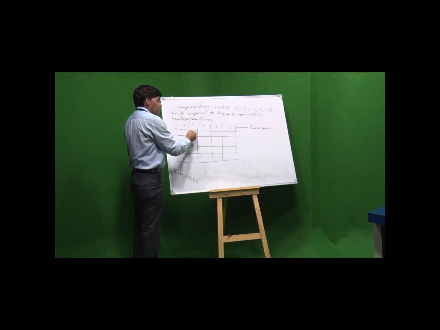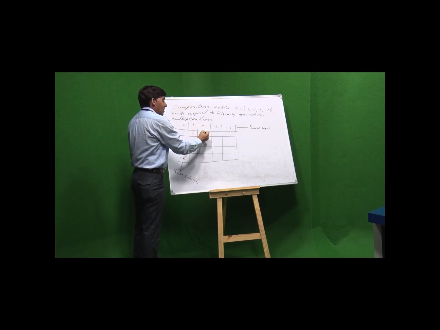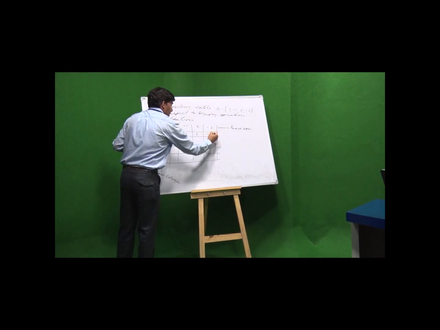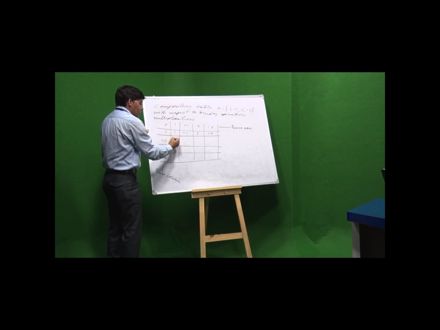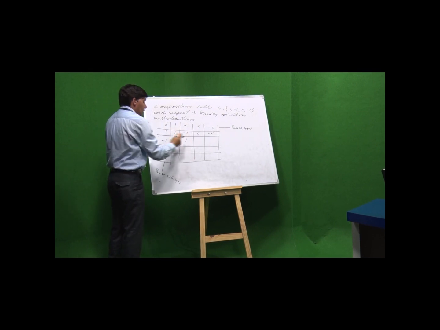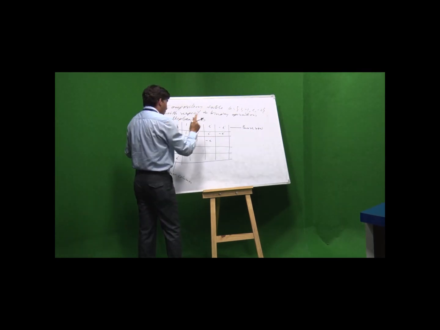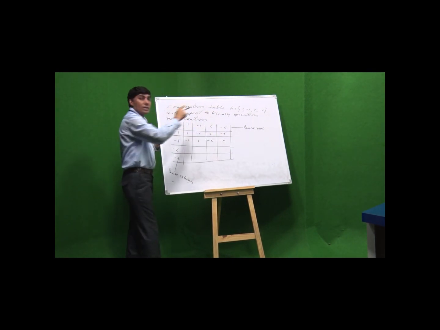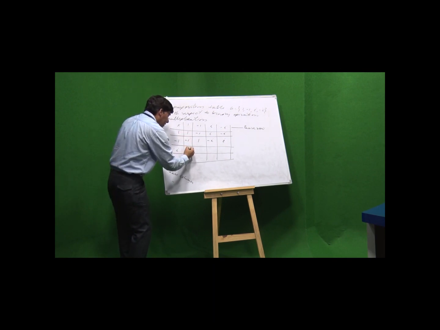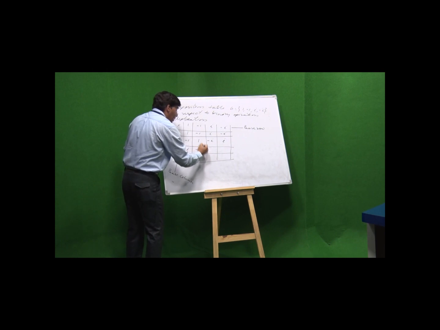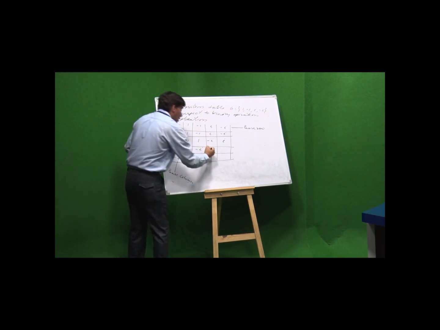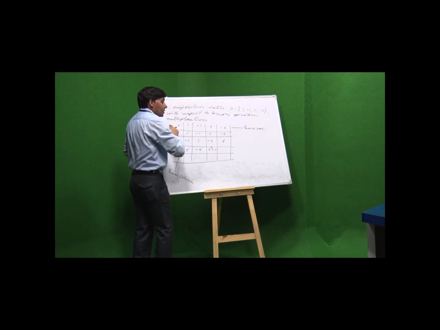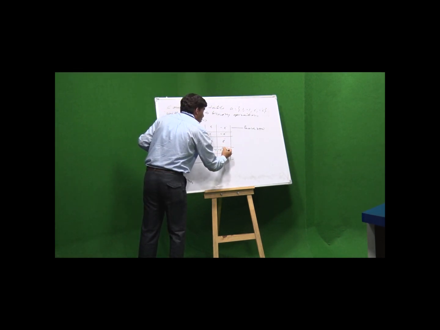1 into 1 is 1, 1 into -1 is -1, 1 into i is i, 1 into -i is -i. -1 into 1 is -1, -1 into -1 is 1, -1 into i is -i, -1 into -i is +i. Now, i into 1 is i, i into -1 is -i, i into i is i squared, which is equal to -1. i into -i is equal to -i squared, which is equal to 1.